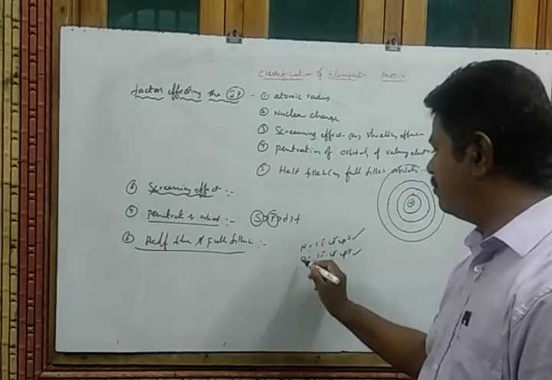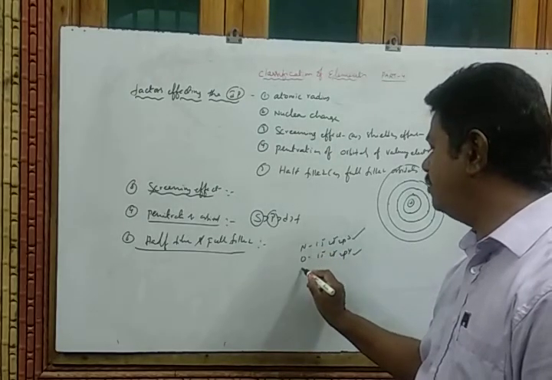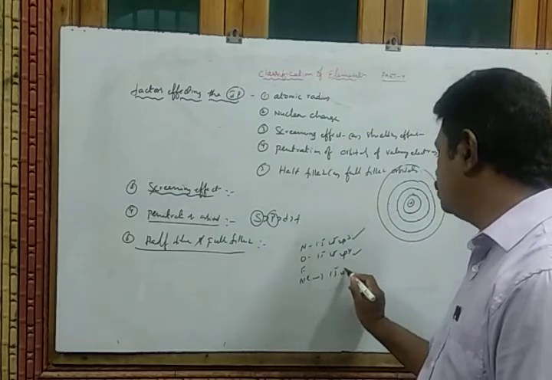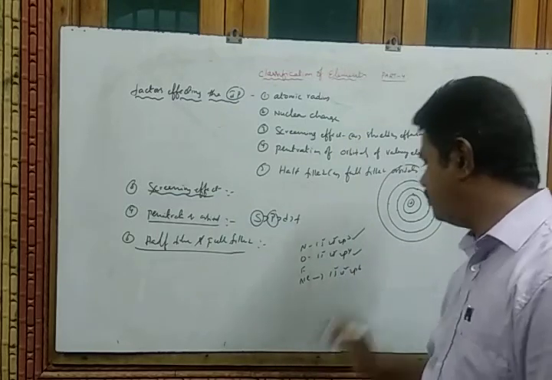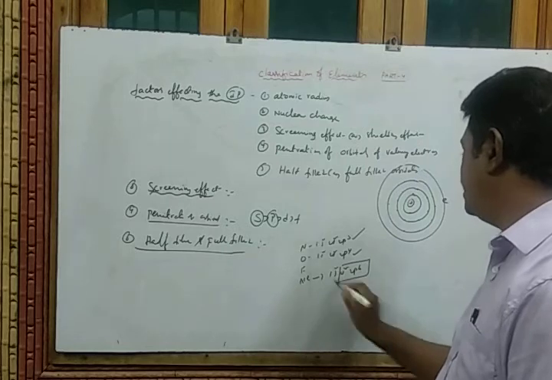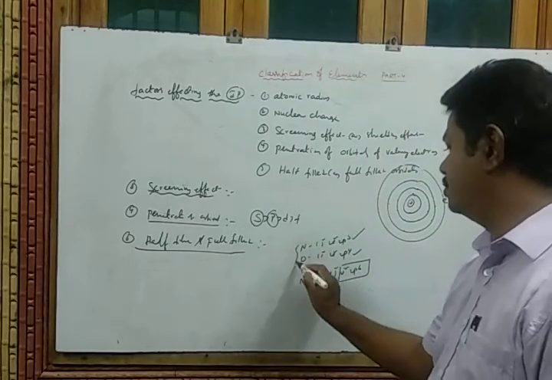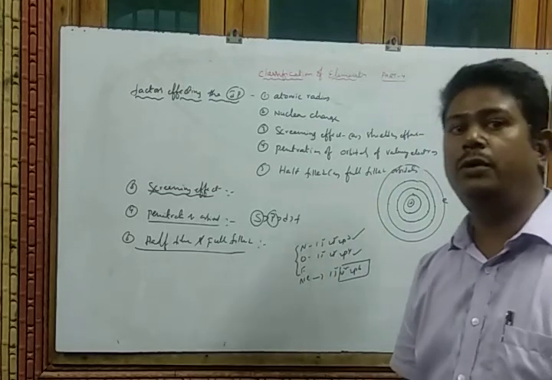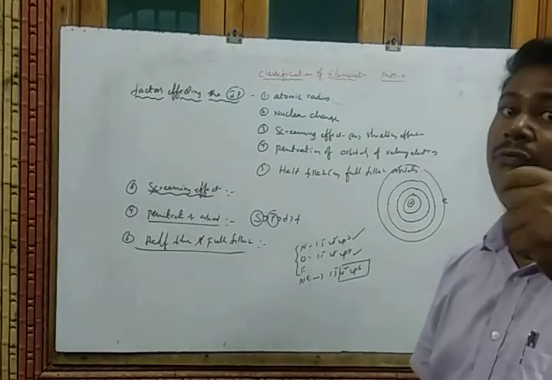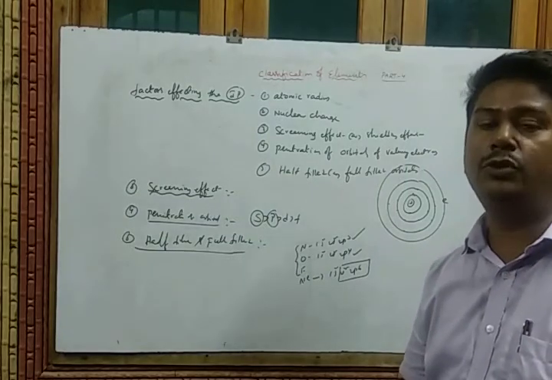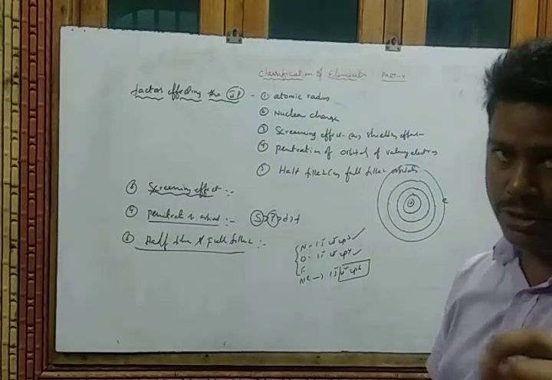Whereas from nitrogen, oxygen and fluorine to neon, it is full filled: 1s2, 2s2, 2p6. Here the second shell is completely filled, so it requires more energy than those. So either half filled or full filled orbitals require more energy to remove an electron from the outermost shell.